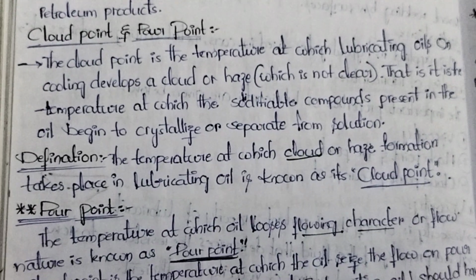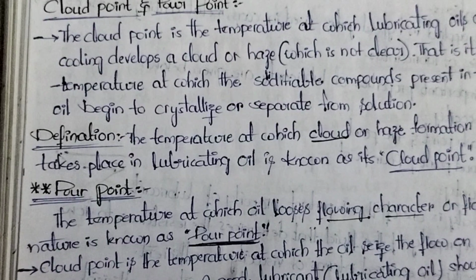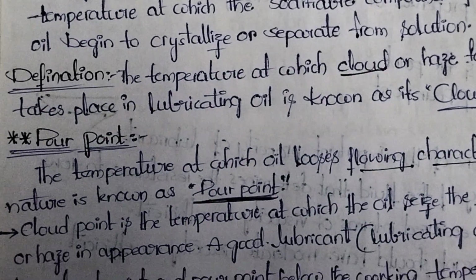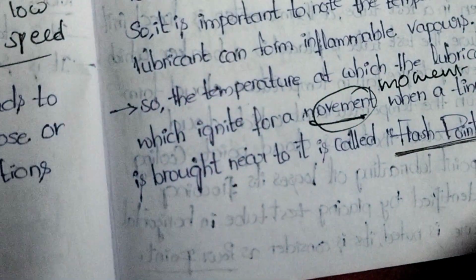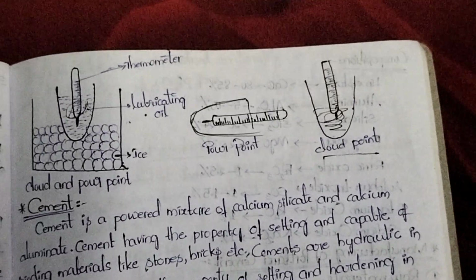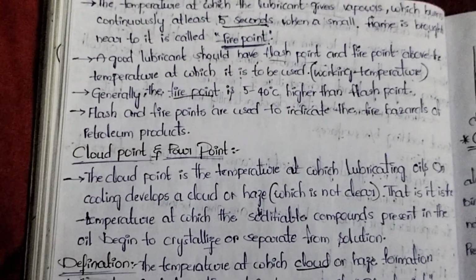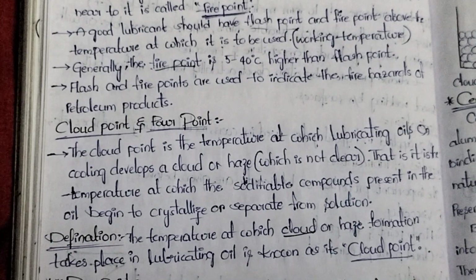In this video, we discussed the properties of lubricants, and at the same time the characteristics of a good lubricant. It is very important, so you should remember the points. From the examination point of view, you should write the definitions properly. While writing cloud point or pour point, don't forget to draw the diagram. So this is about cloud point, pour point, flash point, fire point and viscosity. Overall, it is about the properties of lubricants.